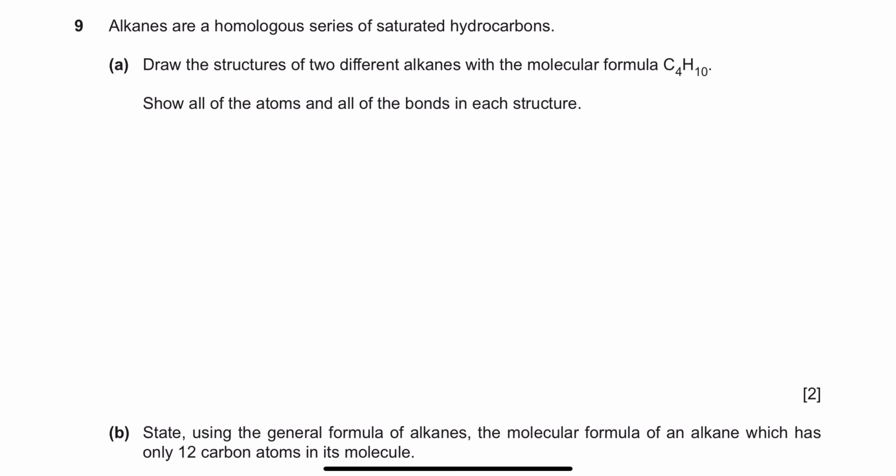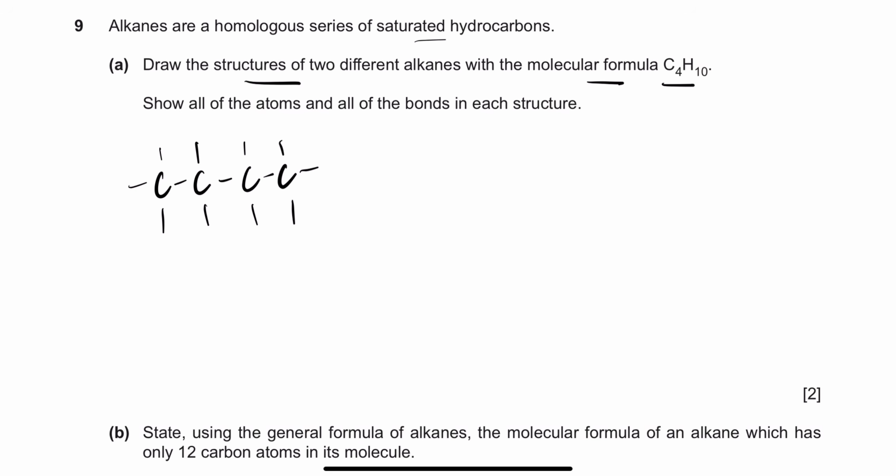Question number 9 says that alkanes are a homologous series of saturated hydrocarbons. Yeah, we know that. Draw the structure of 2 different alkanes with the same molecular formula, but they should have a different structure. So they are actually talking about isomers. So let's draw butane: meth, eth, prop, but, and these are all the hydrogens right here.